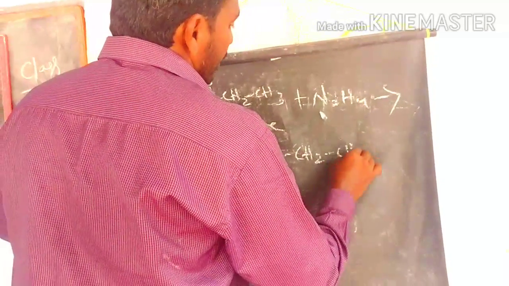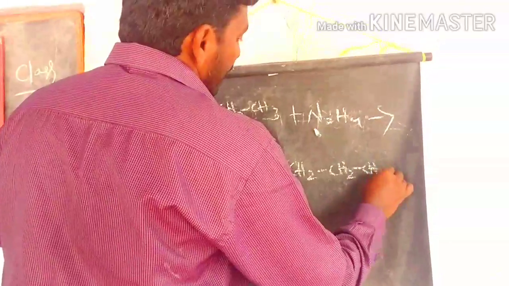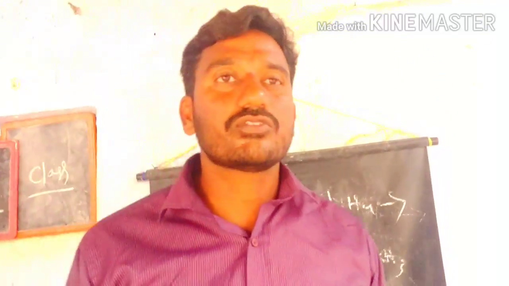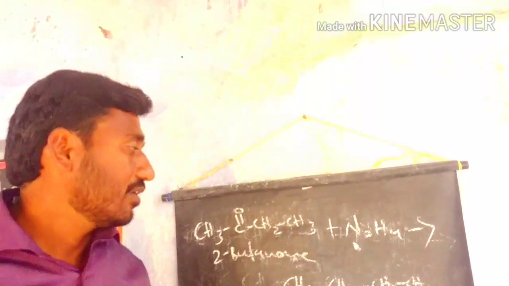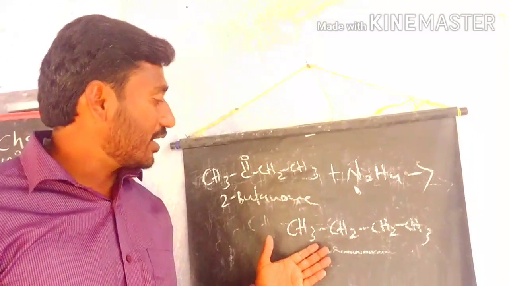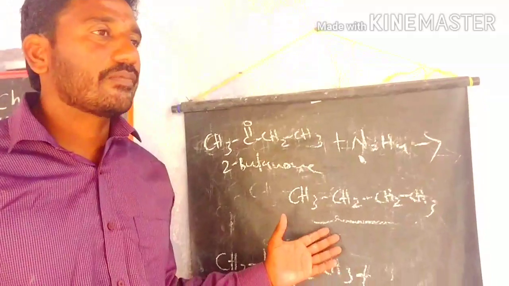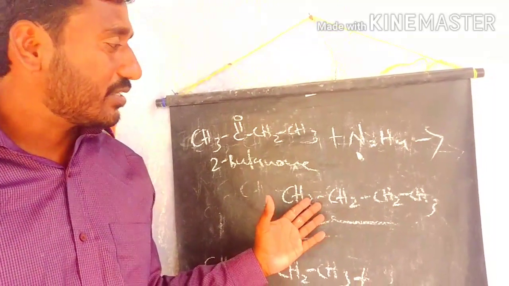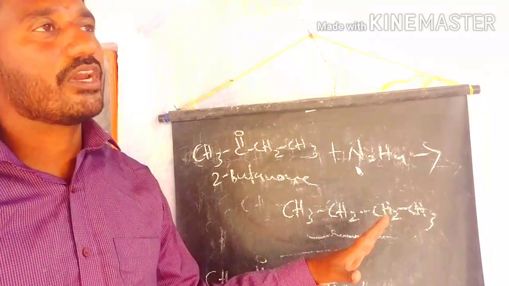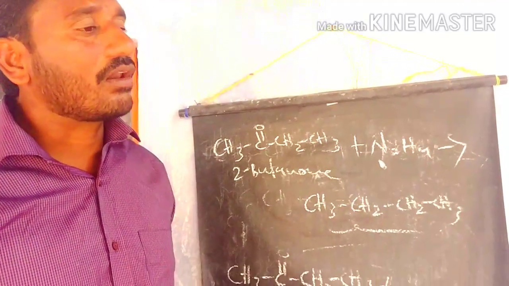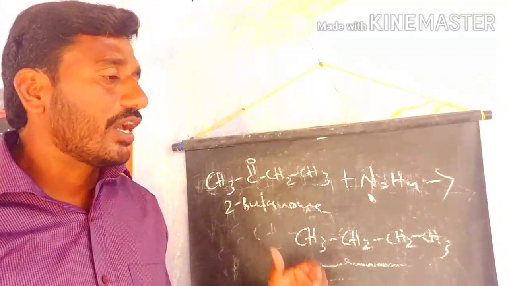So this is a way to prepare many alkanes, like long chain carbons or side chain carbons also. This is one of the best preparation methods: the Wolff-Kishner reagent, the Clemmensen reduction process, and hydroiodic acid in presence of red phosphorus, to prepare many alkanes from various sources like alcohols, aldehydes and ketones.